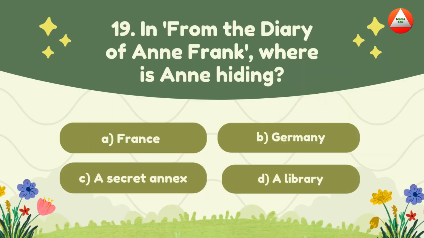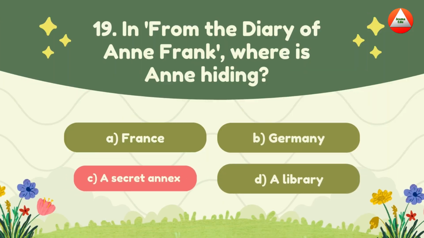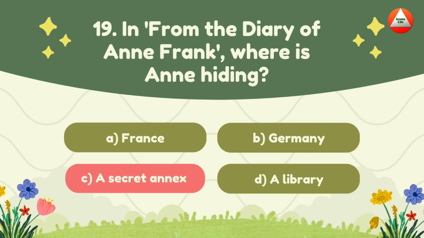And from the Diary of Anne Frank, where is she in hiding? A. France, B. Germany, C. A secret annex, D. A library. The answer is a secret annex, a secret space with powerful words.